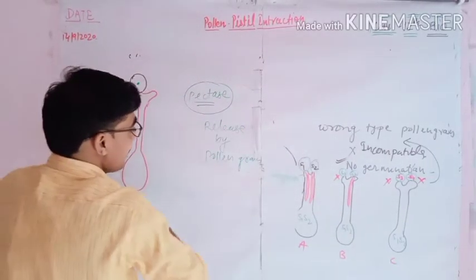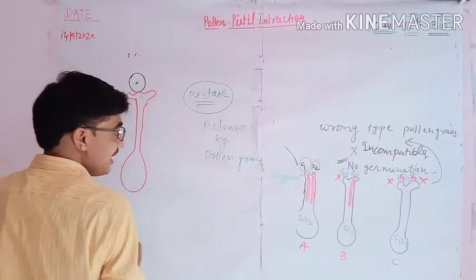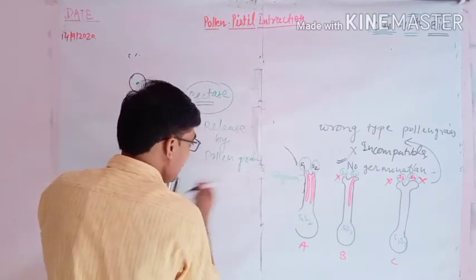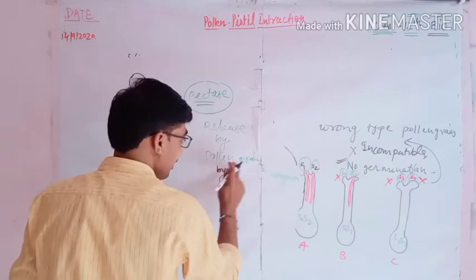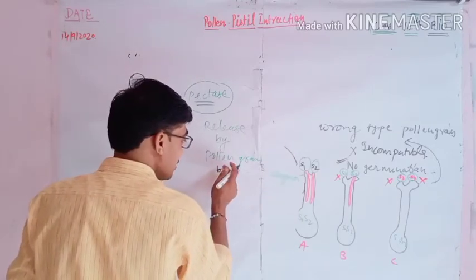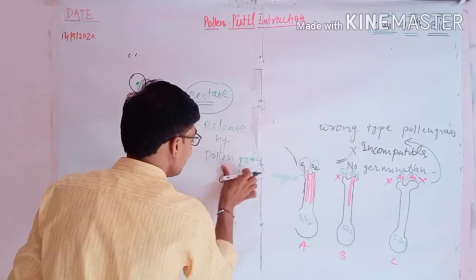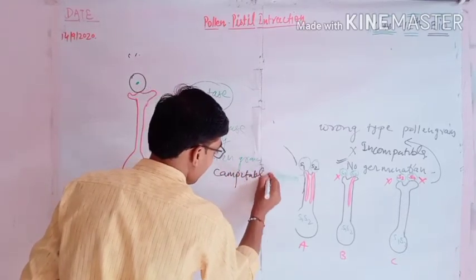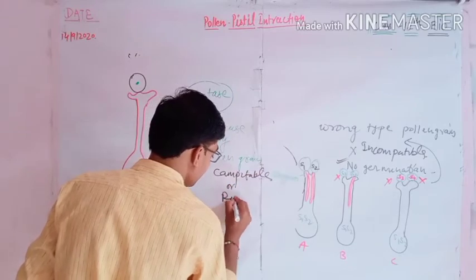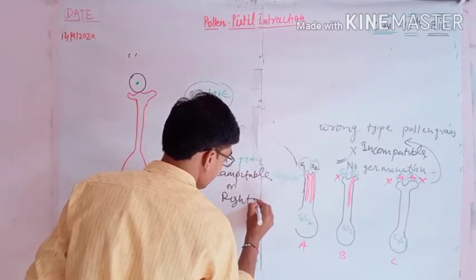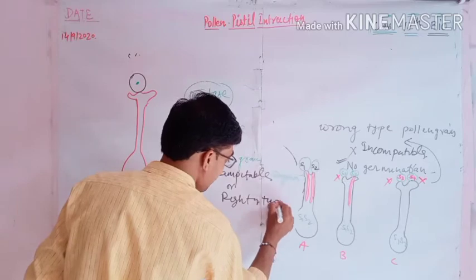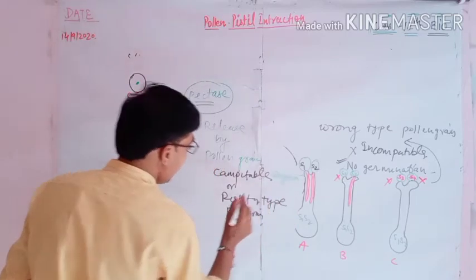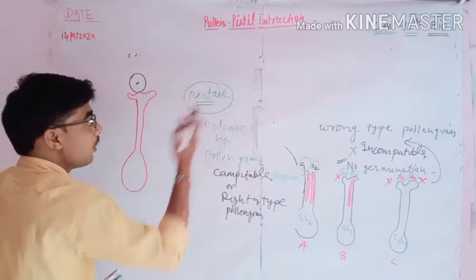Okay, this pectinase is released by the pollen grain. Which type of pollen grain? Compatible or right type pollen grain. And what will this pectinase do?